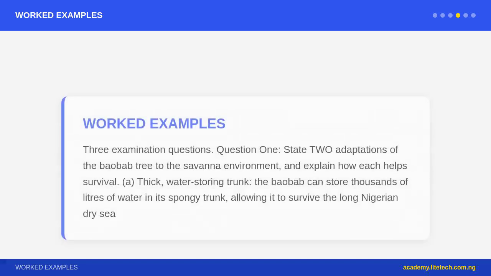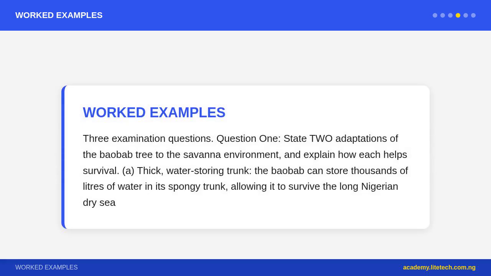Freshwater adaptations. Fish, such as tilapia and catfish, have gills for extracting dissolved oxygen from water, a streamlined body for swimming, and a lateral line, a sense organ detecting water vibration and pressure changes. Aquatic plants, such as water lily and water hyacinth, have flat leaves that float on the surface for light, petioles with air spaces, aerenchyma, for buoyancy, and roots in mud that absorb nutrients. Frogs have moist, permeable skin for gas exchange and water absorption, webbed feet for swimming, and camouflage.